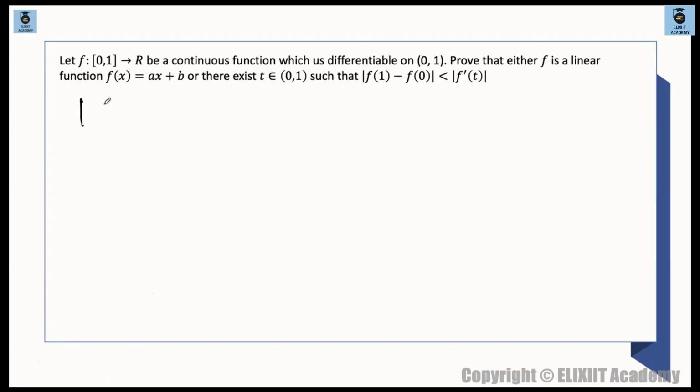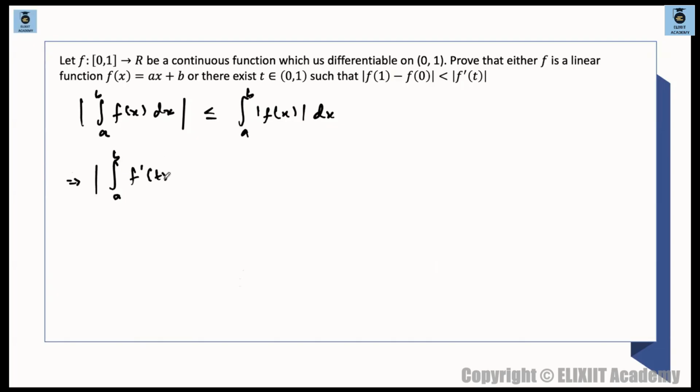So one thing I can say from here, just now we have learned this thing: integration of a to b fx dx is less than or equal to integration a to b mod of fx dx. We have learned this thing, ठीक है. तो यहाँ पे fx तो है नहीं, यहाँ पे f dash of t is there, so I can use this thing. So I can say that integration of a to b f dash of t dt is less than or equal to integral of 0 to 1 mod of f dash of t dt.